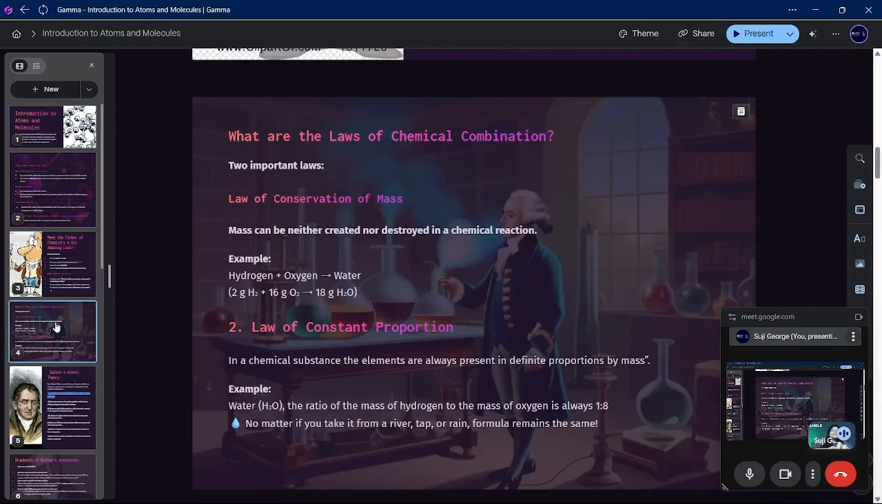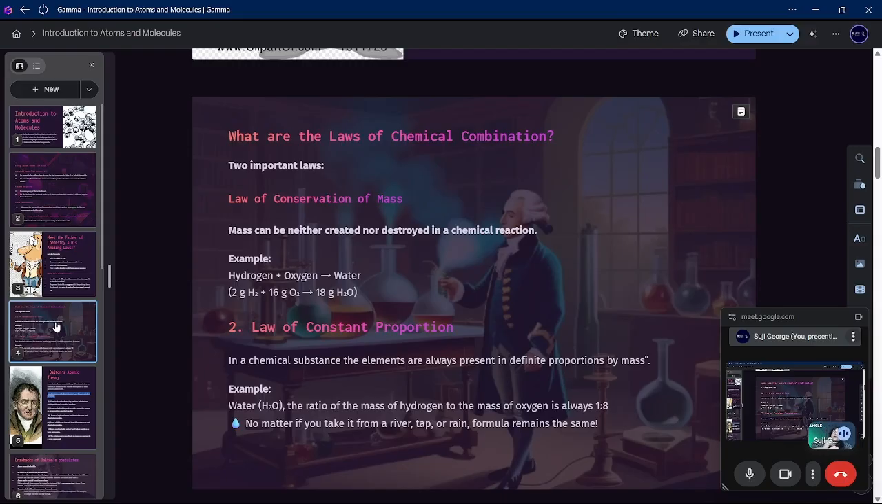Lavoisier has proposed two chemical laws. Okay, the law of chemical combination: how do these indivisible particles, which Democritus or Leucippus said, combine together? What happens when they combine? So his two laws, which are very important till today, begin with the law of conservation of mass.